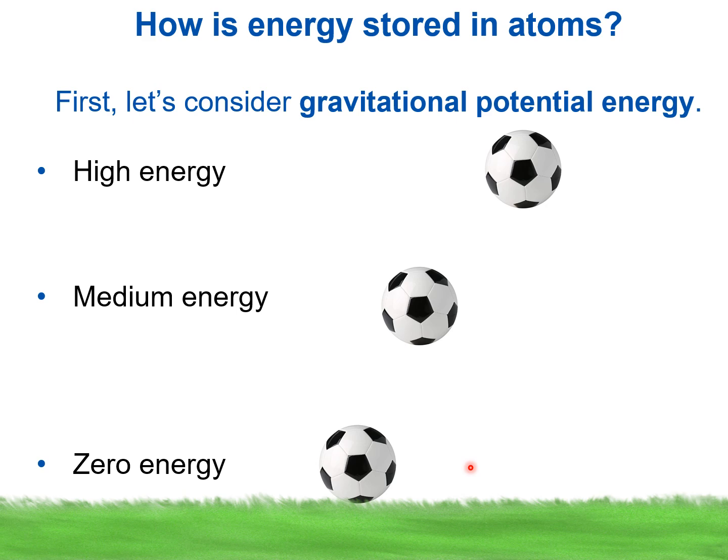But if we give it a kick, we impart some energy into it. Depending on how hard we kicked it, it will go up to a certain height. So let's say it's here at a medium height. We say then it has medium energy because the gravitational potential energy is related to its height. Now, if we gave it even more energy, a more powerful kick, we can kick it even higher and we give it more gravitational potential energy.